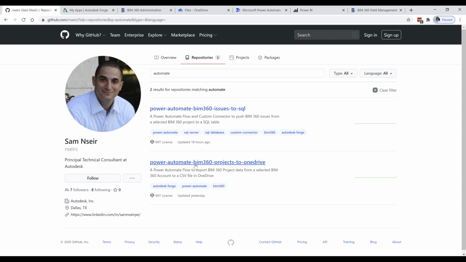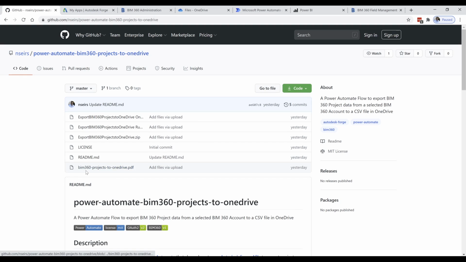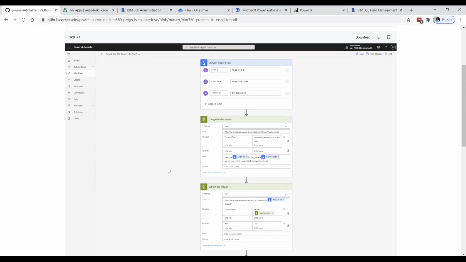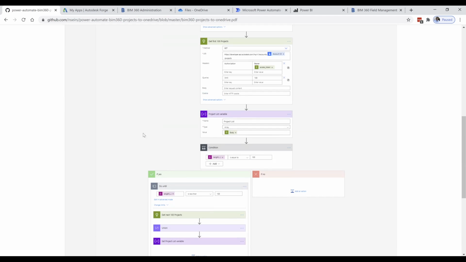So this is the repo for the first use case. Mainly here there's the zip file, that's the flow basically that we need to import, and there's the PDF file that shows when the flow is successfully imported. This is how it looks like.